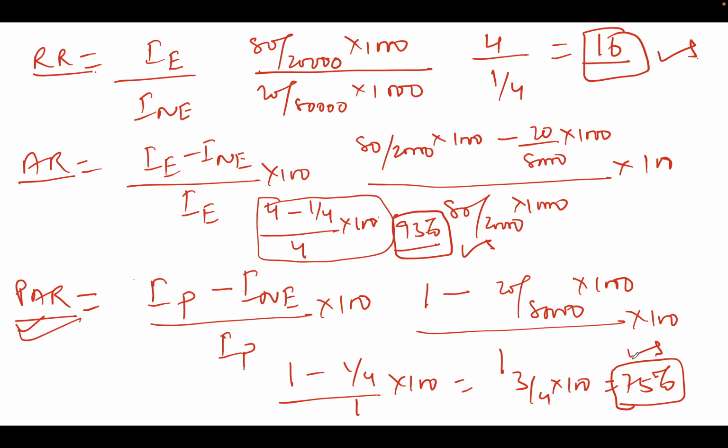75%. So there is a difference between population attributable risk, attributable risk, and relative risk, right? I hope it is clear. The question was only talking about PAR. We would have easily calculated that, but I wanted to start right from the incidence, relative risk, attributable risk, and population attributable risk, so it becomes easy.